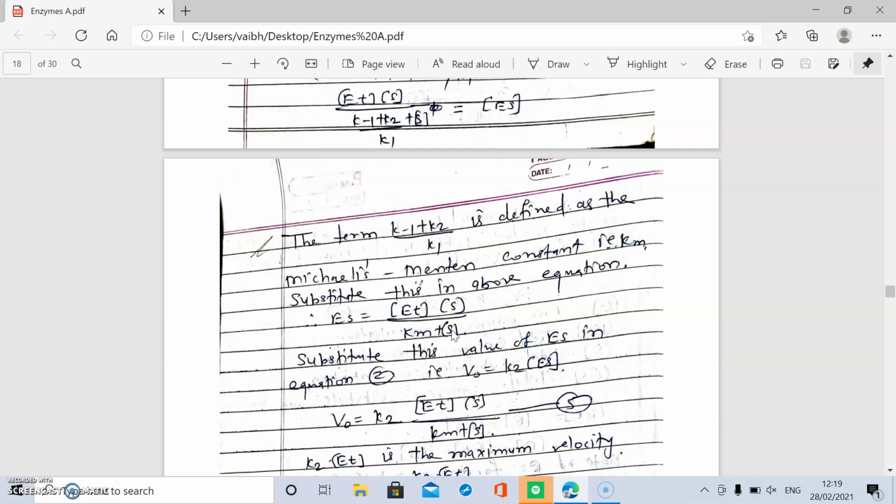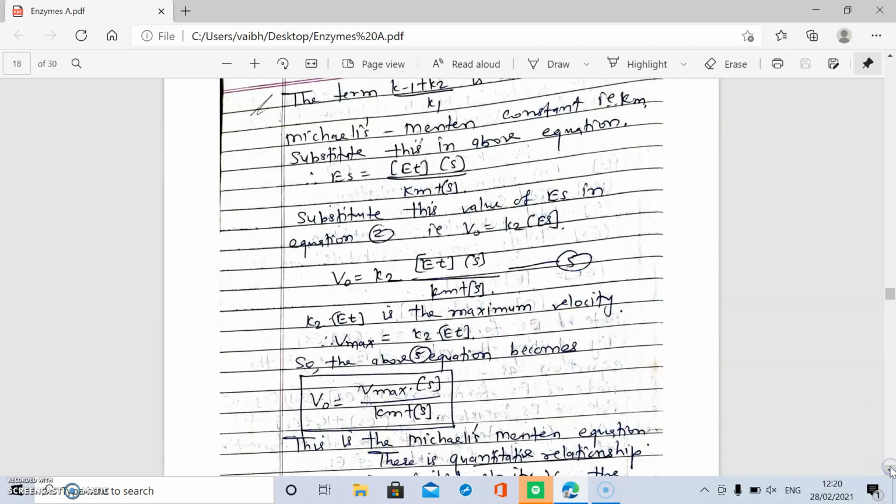We know that in the second equation, V0 is equal to K2 into enzyme substrate concentration. Put the value of enzyme substrate concentration, that is this value. Simplified, this one is ET into S over Km plus S, and put the value of ES here. V0 is equal to K2 into ET S divided by Km plus substrate concentration. This is the fifth equation.